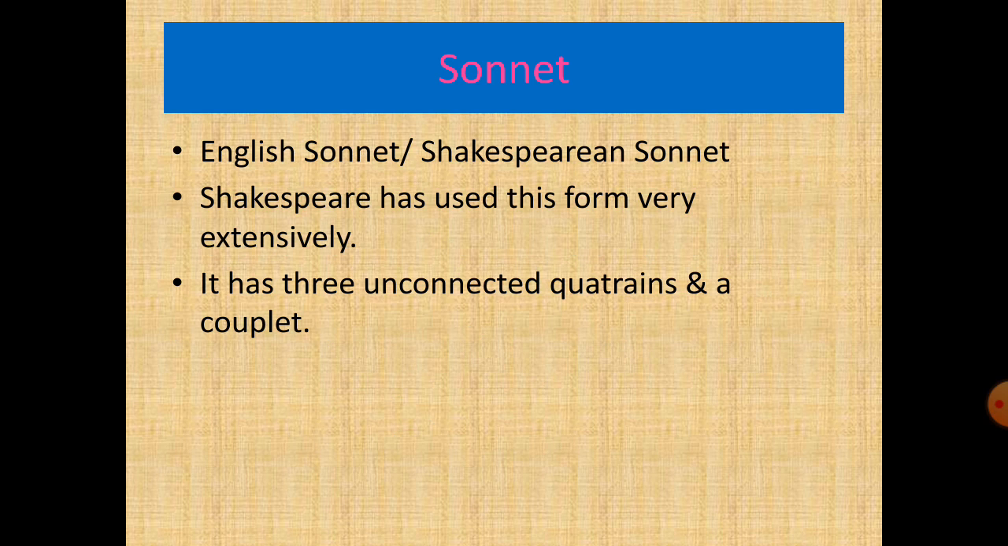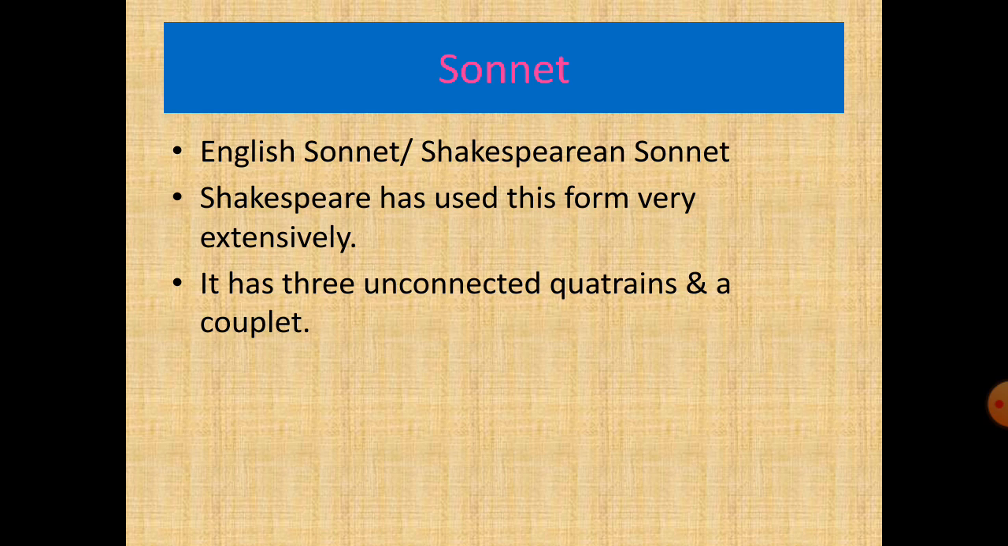They composed the sonnet into 3 quatrains and a couplet. Now these 3 quatrains are unconnected with each other, and the same form was adopted by Shakespeare and many other English poets. Thus, this sonnet has a very compact structure of 3 unconnected quatrains and a couplet.